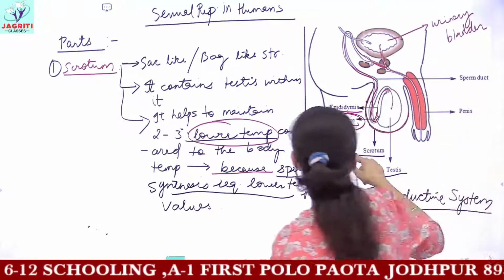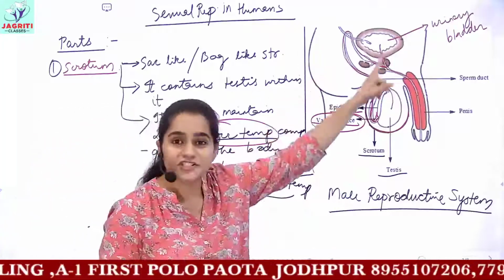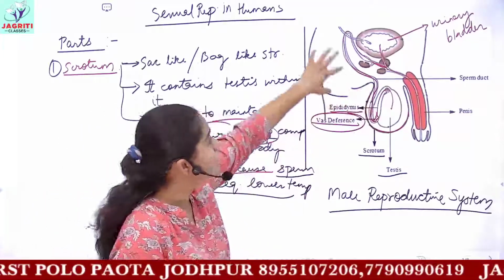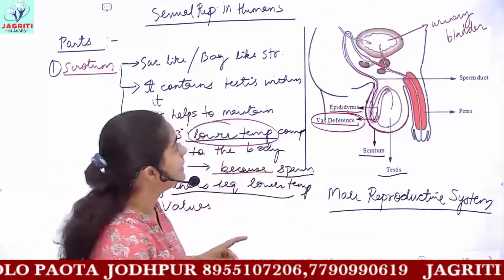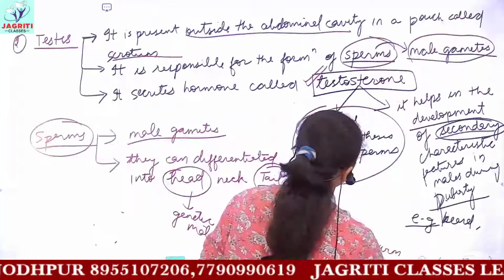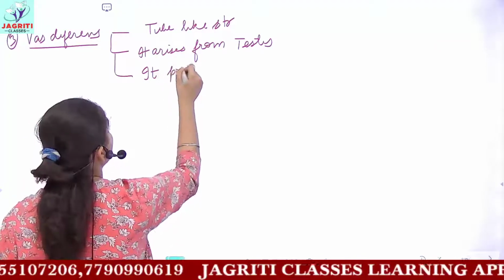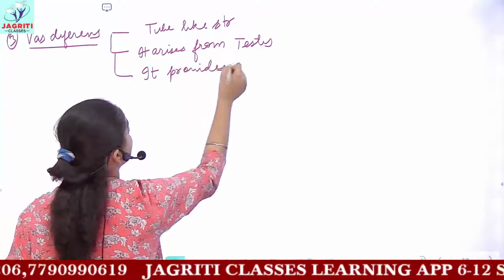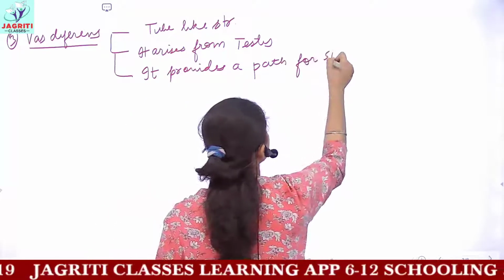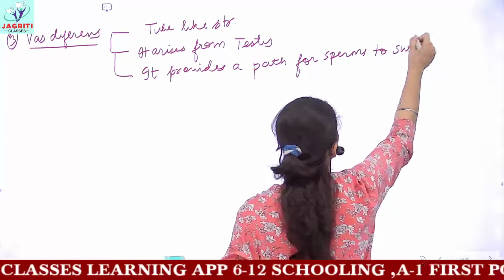So we say that vas deferens is a very long, elongated, thin tube-like structure. It helps in the transport of sperms away from the testis, and it combines with the tubule coming from the urinary bladder. So we can say it provides a path for the sperms to swim and move further.